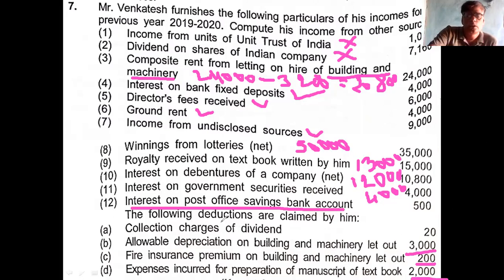Then they give the following deductions are claimed by him. Collection charges of dividend, 20 rupees. Is it allowable or not allowed?